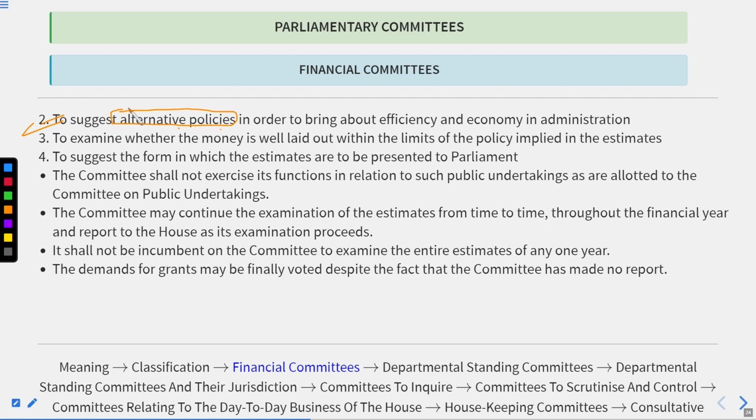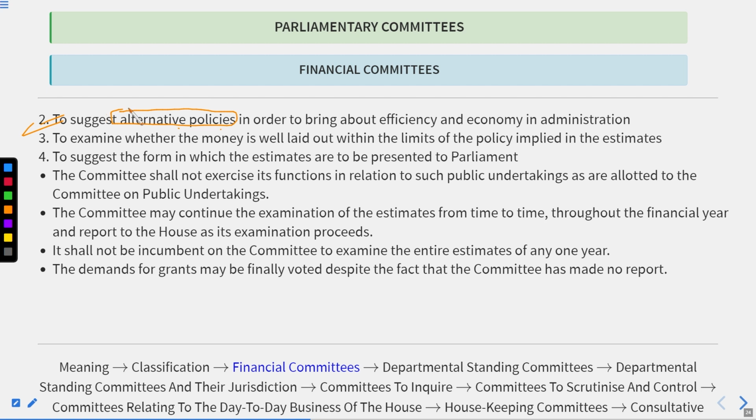So while introducing the budget to the houses, they basically mention the policies the government is going to employ while incurring the expenditure and while expecting certain revenue from this expenditure. So there are already given policies in the budget.